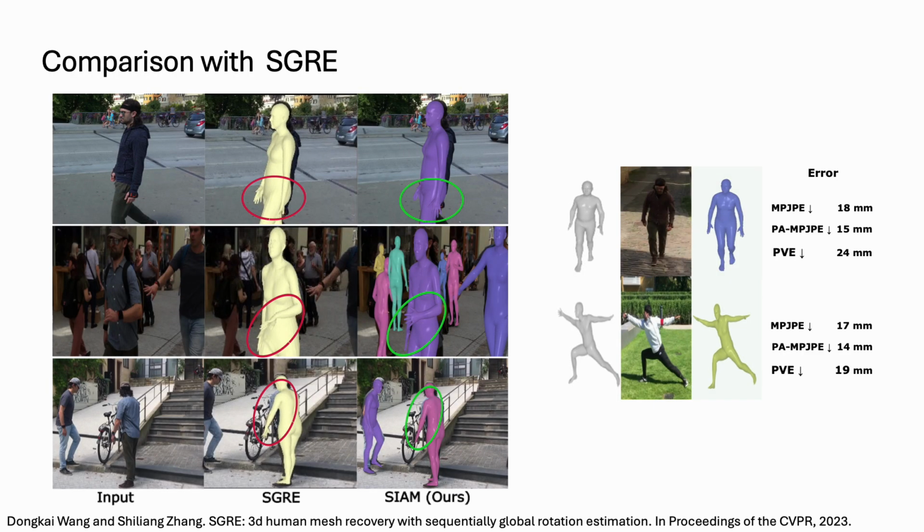This slide compares our method with the Eschgari model. The errors from Eschgari are highlighted in red, while the correct estimations from SIAM are shown in green. On the right side, you can see the ground truth alongside SIAM's predictions, with the numerical errors clearly indicated.